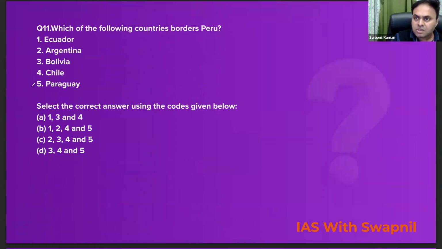So this is the last question of today's session. Question number 11. Which of the following countries border Peru? So Ecuador, Argentina, Bolivia, Chile and Paraguay. अर्जेंटीना के साथ कोई बॉर्डर नहीं है पेरू का, पराग्वे के साथ नहीं है, इक्वेडोर के साथ है, बोलिविया के साथ है और चिली के साथ है. सो करेक्ट आंसर वुड बी 1, 3 and 4.